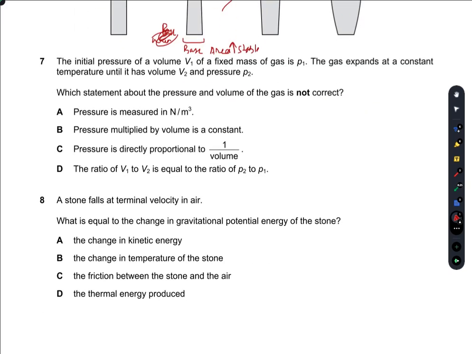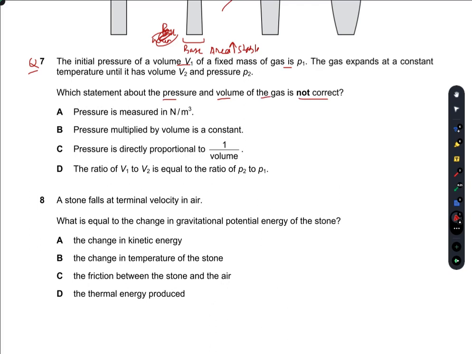Question number 7. The initial pressure of a volume V1 of a fixed mass of a gas is P1. The gas expands at constant temperature until it has a volume V2 and pressure P2. Which statement about the pressure and the volume of the gas is not correct? So we have to find the wrong statement.